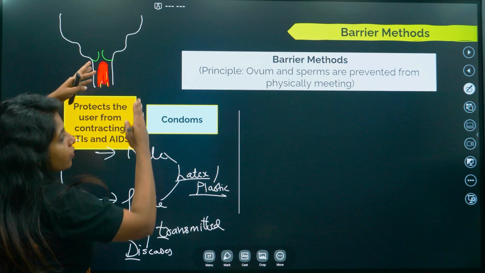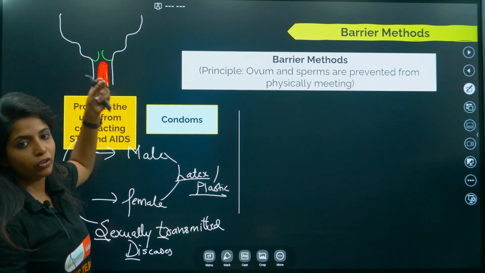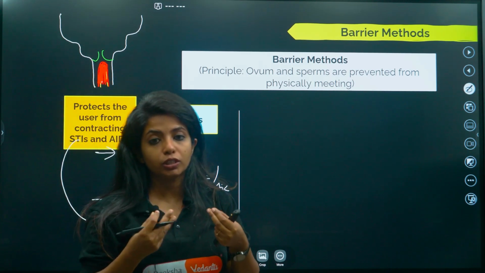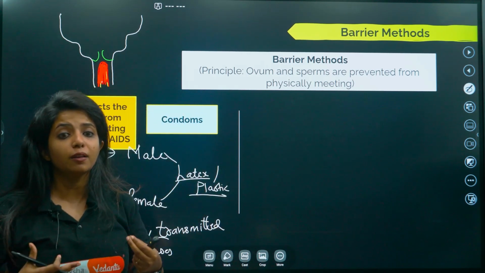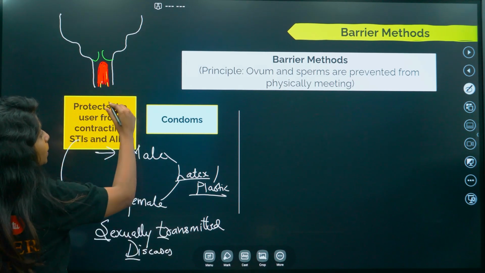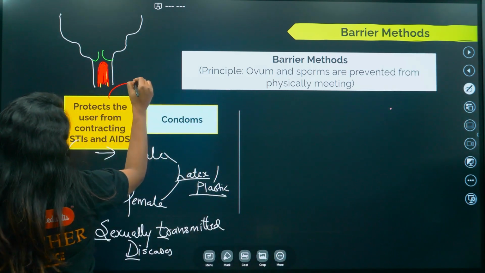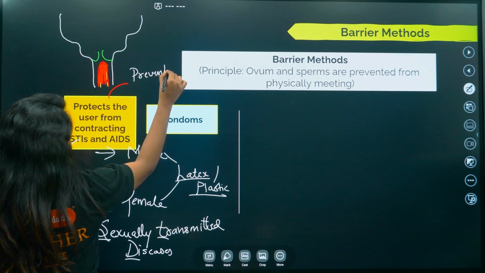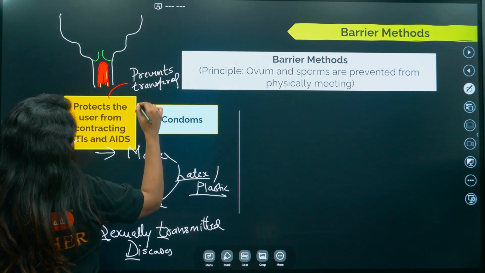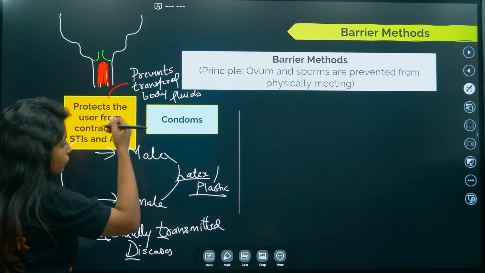Now if it is not moving out of the condom, will the person have any kind of infection? Obviously not, because the whole thing is being covered. STIs are transferred with the help of body fluids. So because the condom is there, it will be preventing what? I'll write it in white so that it will be visible to you. Prevents transfer of body fluids. Now there is female condom as well.